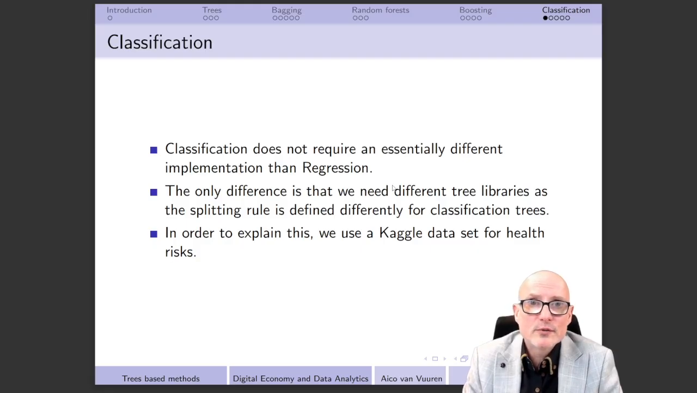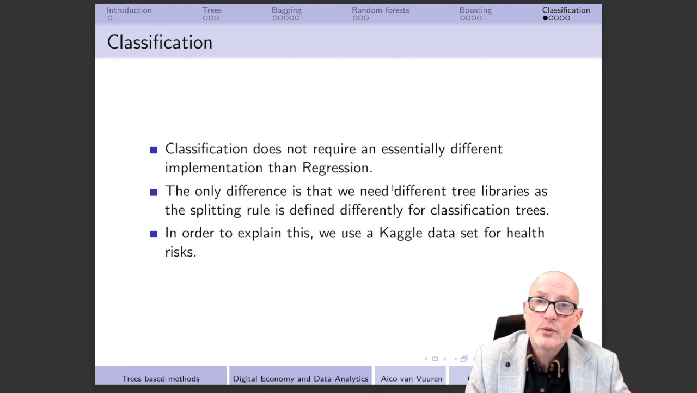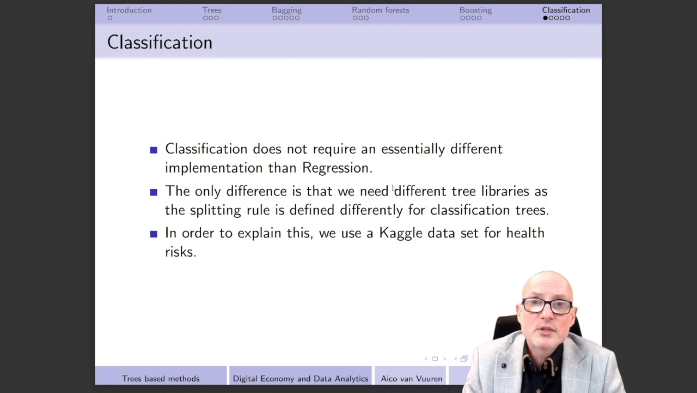However, an important difference between what we have done so far with regression and what we are going to do now with classification is that we need new libraries. All the libraries that we have introduced so far for trees, bagging, random forest and boosting don't work when we do classification. The reason is that the splitting rule is different for classification trees than for regression trees.